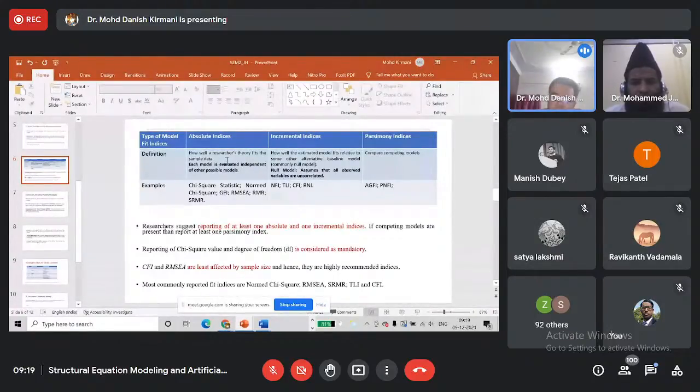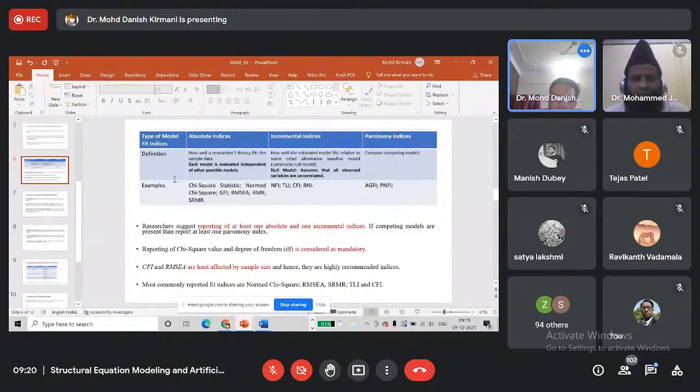So absolute fit indices will compare the theory with the real data. There is no comparison of a model with any other model. We just have one model. We get fit indices for that model, and we compare whether the values for the fit indices are within the acceptable range or not.